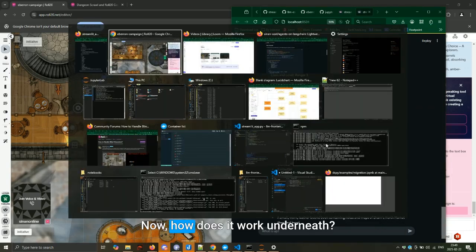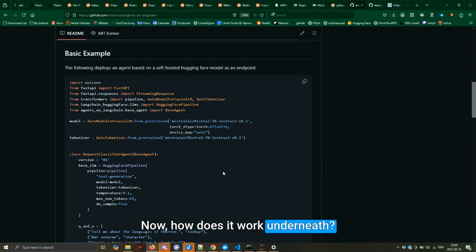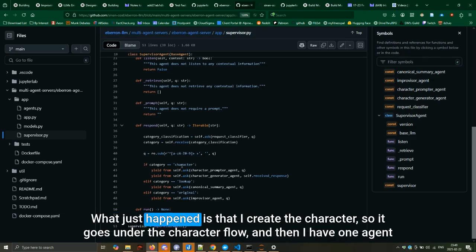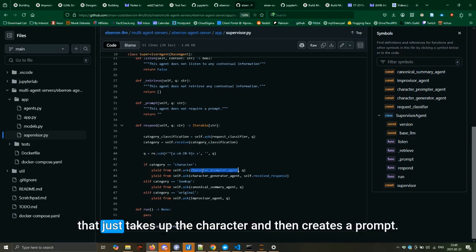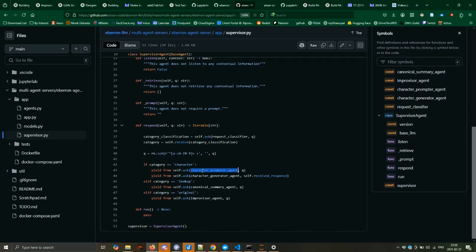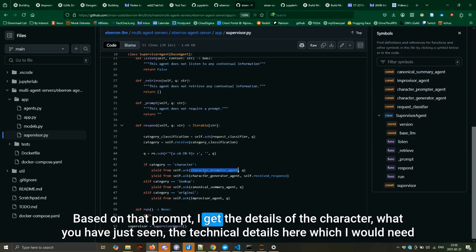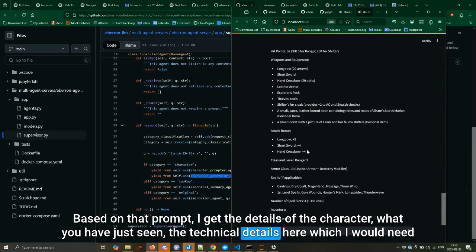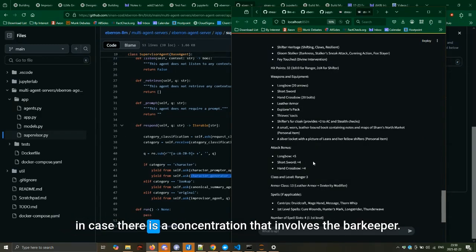Now, how does it work underneath? It gets a request, and the supervisor agent lets it flow in a couple of different directions. What just happened is that I created a character, so it goes under the character flow, and then I have one agent that just thinks up the character and then creates a prompt. Based on that prompt, I get the details of the character, what you have just seen, the technical details here, which I would need in case there's a confrontation that involves the barkeeper.